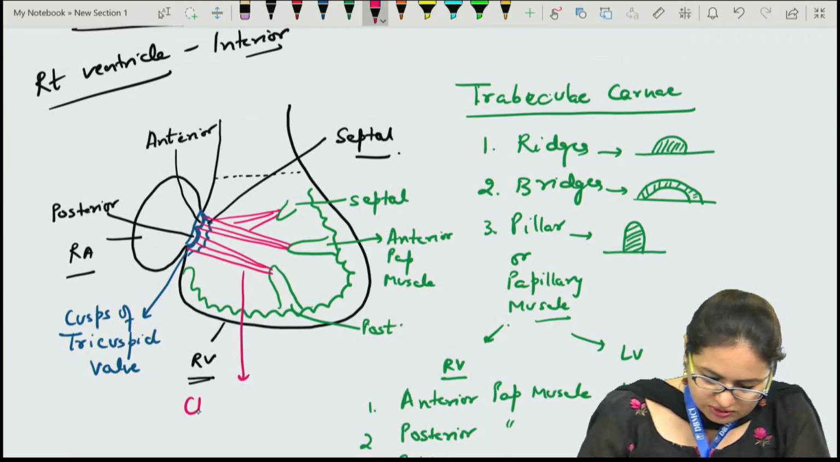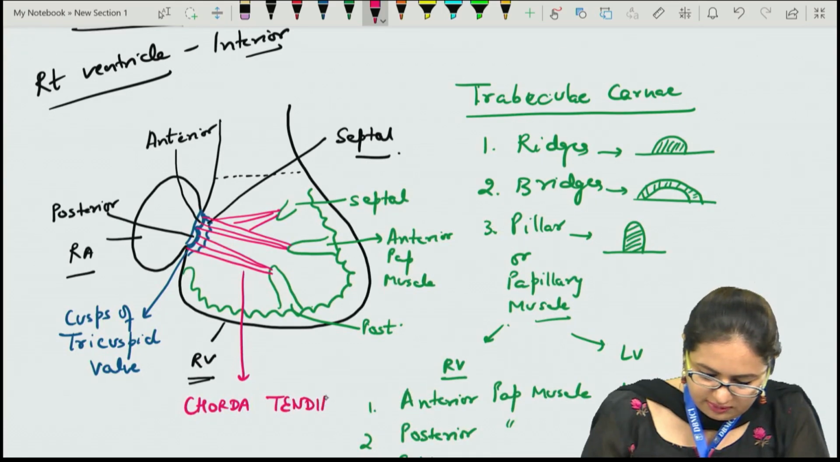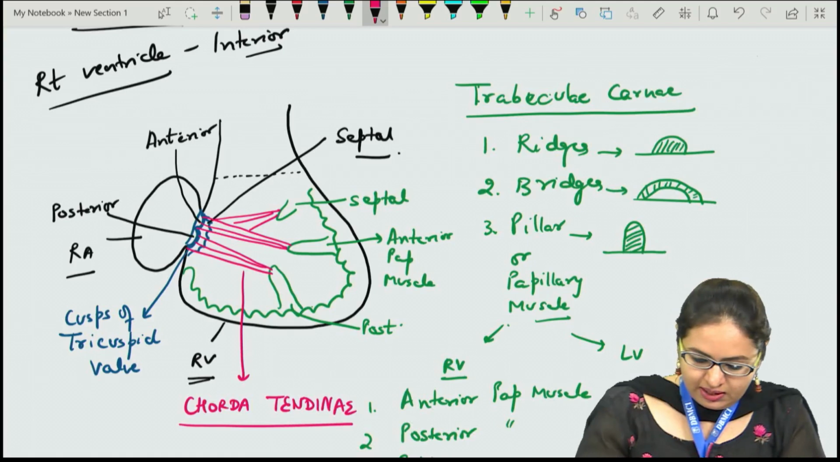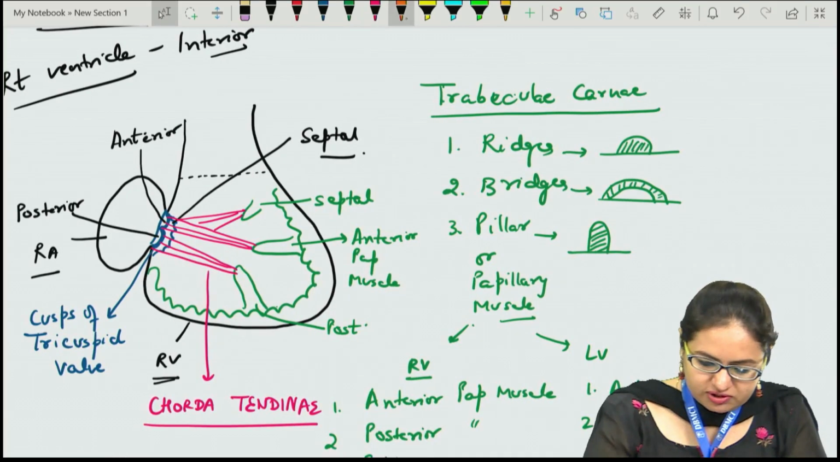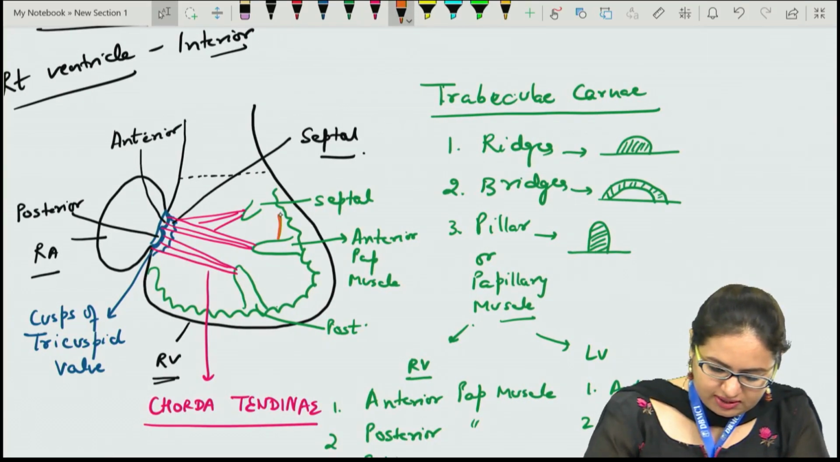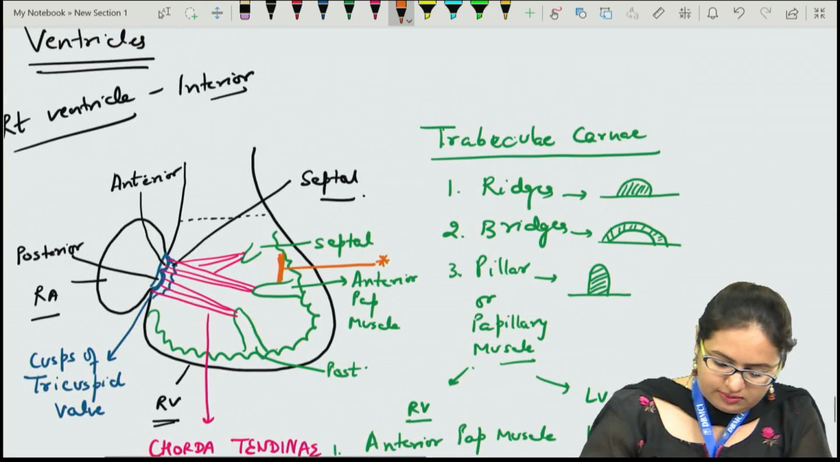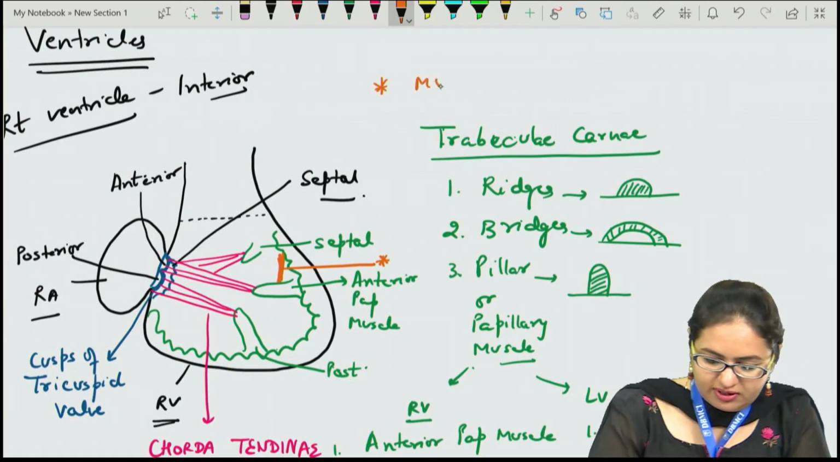These thread-like structures are termed as chordae tendineae. Apart from this, there is one more structure present in the right ventricle, and it is the moderator band. This is the moderator band.